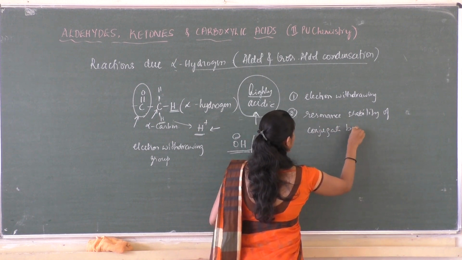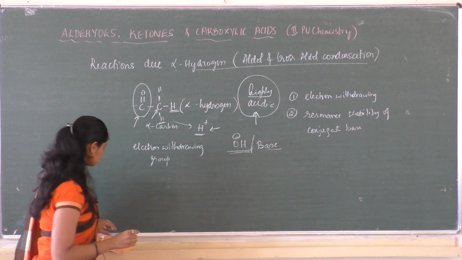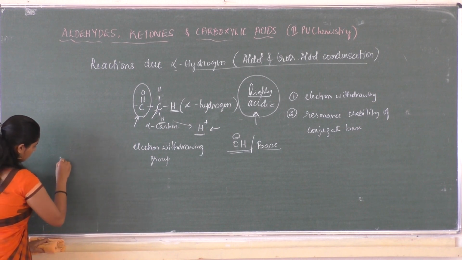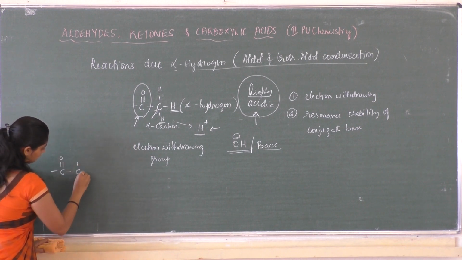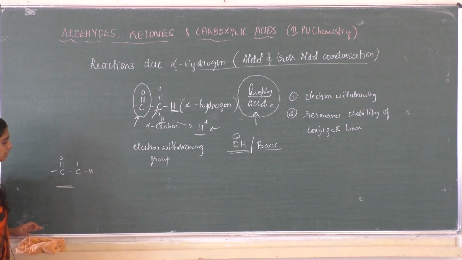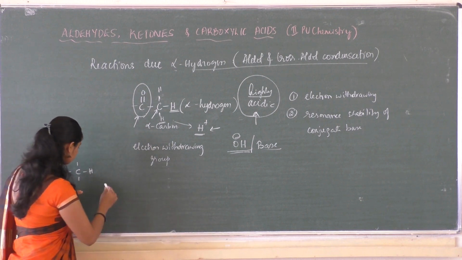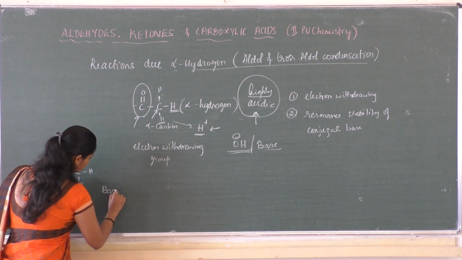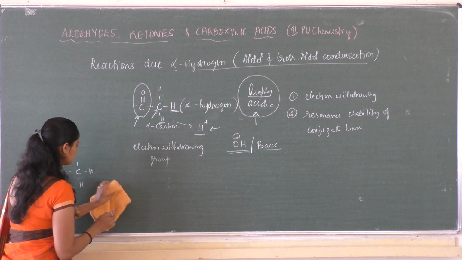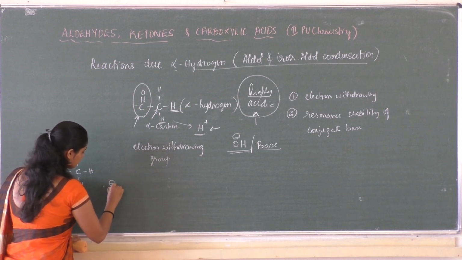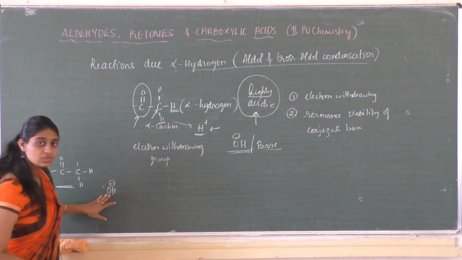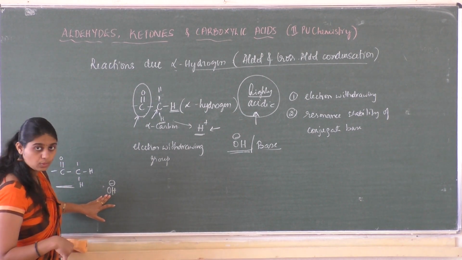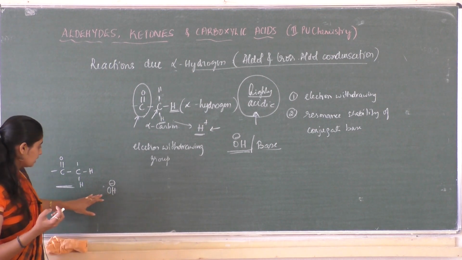If this is the compound, an aldehyde or a ketone, and the reaction is performed in the presence of a base, let me write it as base, or it may be OH minus. What does a base do? A base is a substance which tends to accept a proton, so it needs H plus.